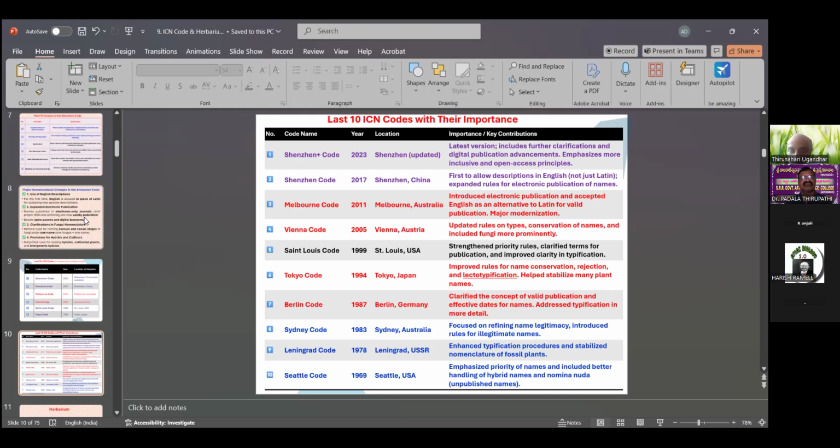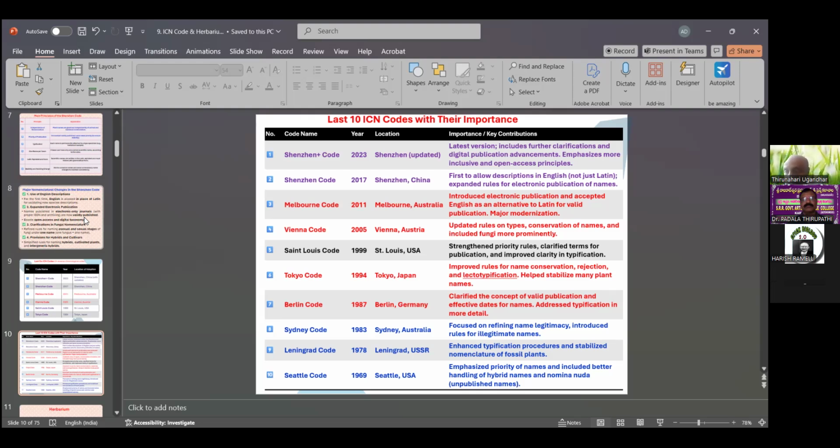Before Tokyo 1994, the Berlin Code 1987, Berlin, Germany, clarified the concept of valid publication and effective dates for names, and addressed typification in more detail. Then the Sydney Code 1983 focused on refining names, also called legitimacy, and introduced rules for illegitimate names. The Leningrad Code 1978, Leningrad, USSR, Russia, enhanced typification procedures and stabilized the nomenclature of fossil plants.